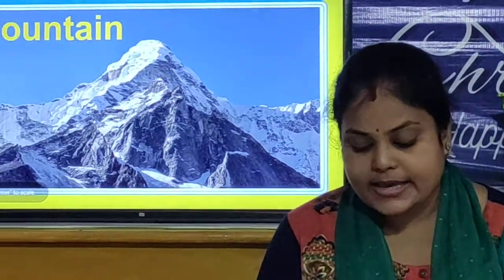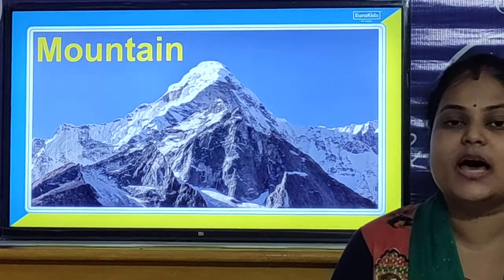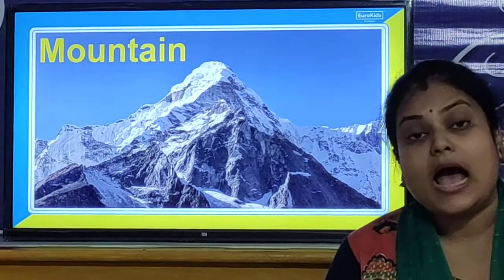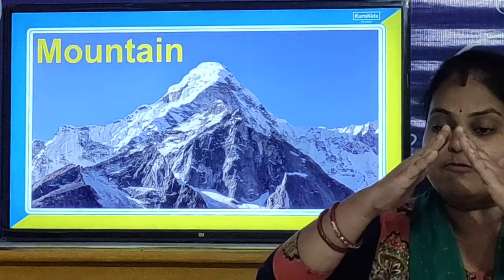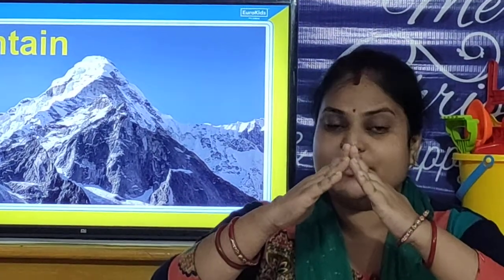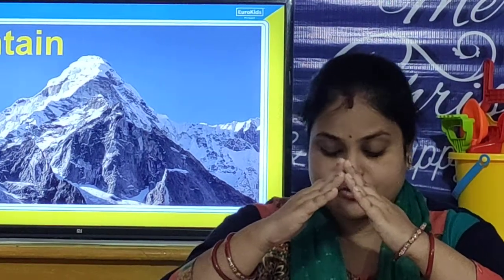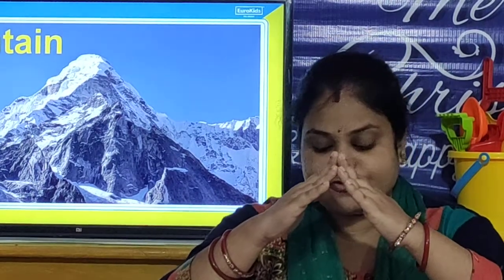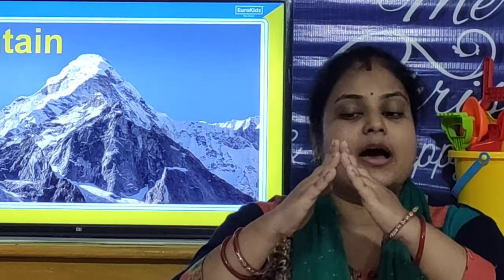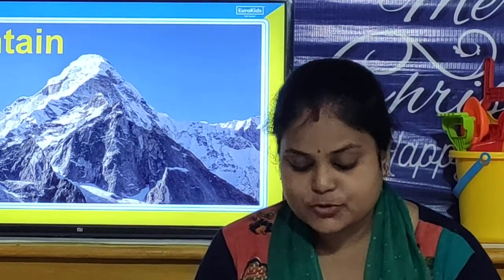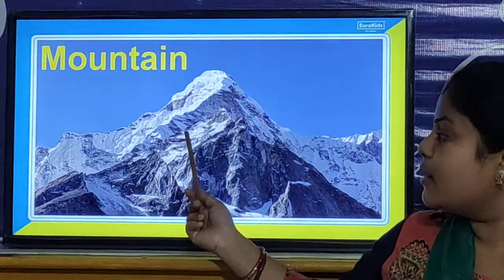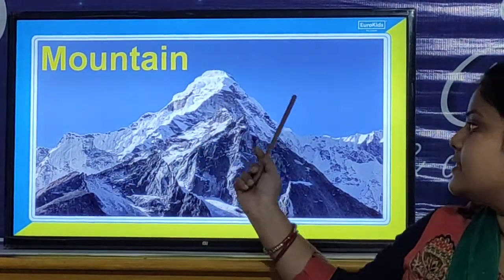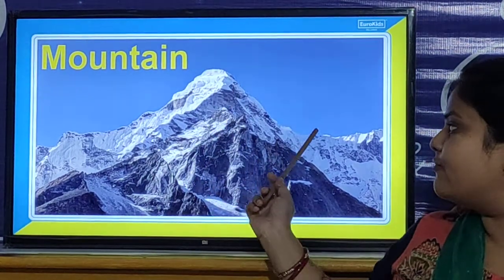So children, what is a mountain? Mountain is the highest landform on the surface of the earth. Mountain is the highest landform. So if you want to make the structure of a mountain, you have to do it like this with your hands. So children, mountain is the highest landform on the surface of earth. And children, it is usually found to be conical. So children, look, this is the mountain. Look, this is the highest landform.